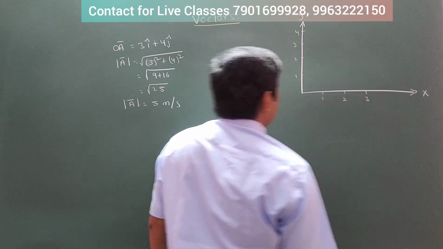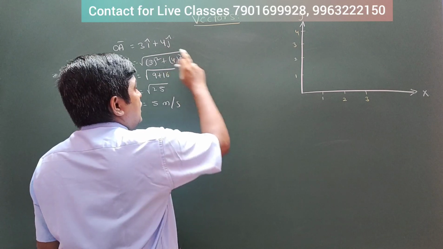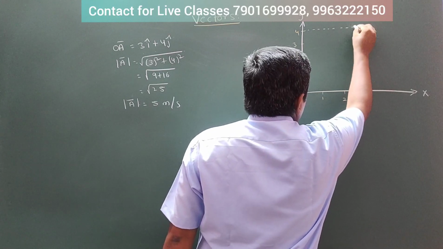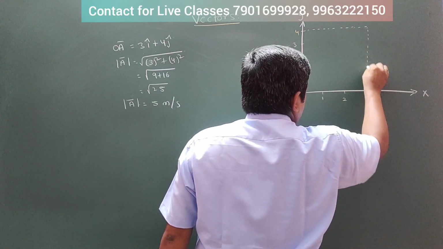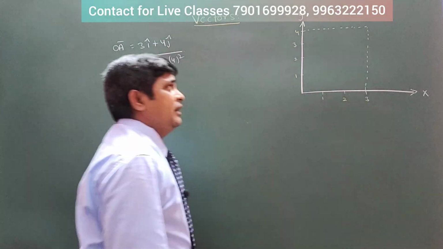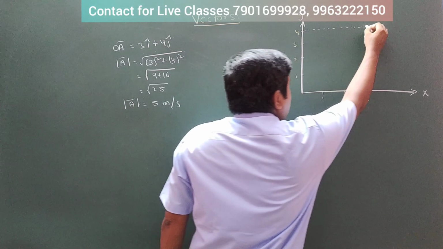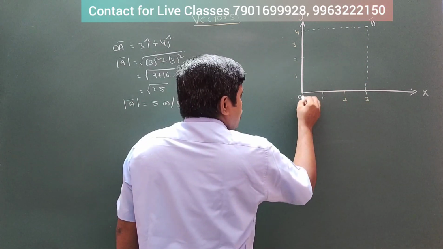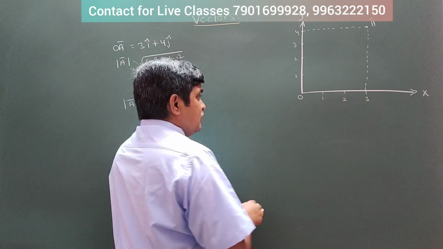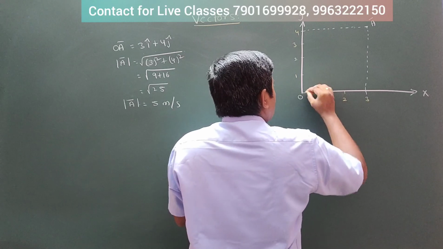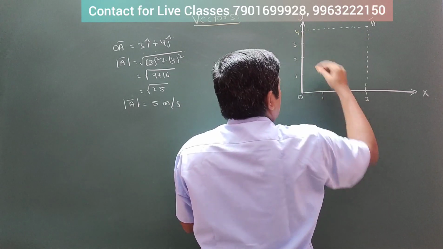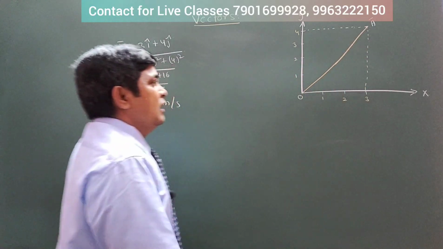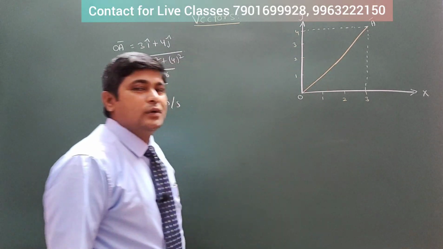Okay, here is a point. The second one is 4j cap. j cap means in the y direction. See, where can these two, 3 and 4, meet? We have to take that point. That point, a bar, and this is the origin O. From here to here, what is the 3 magnitude, and what is the height? 4 magnitude. Directly join this. What is going to be this length?